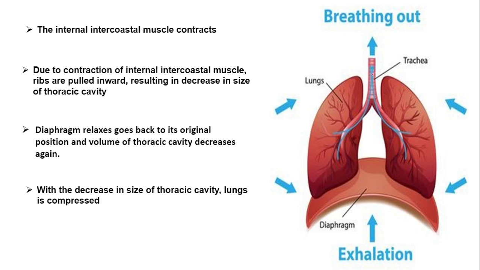So pressure increases means air will be pushed outward, that is, it will be moving from a high pressure area to a low pressure area. That is how carbon dioxide is given out. So inhalation means breathing in of oxygen, and exhalation means breathing out, that is, giving out of carbon dioxide.